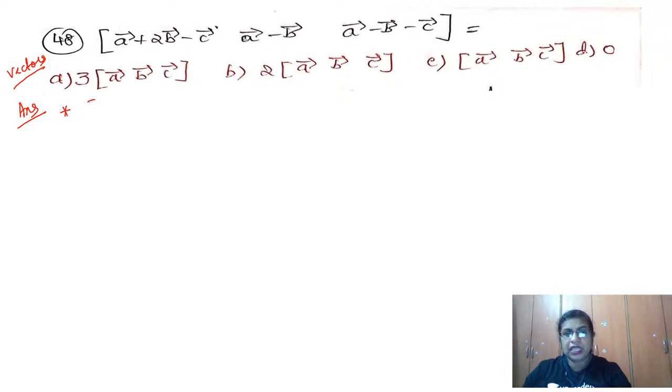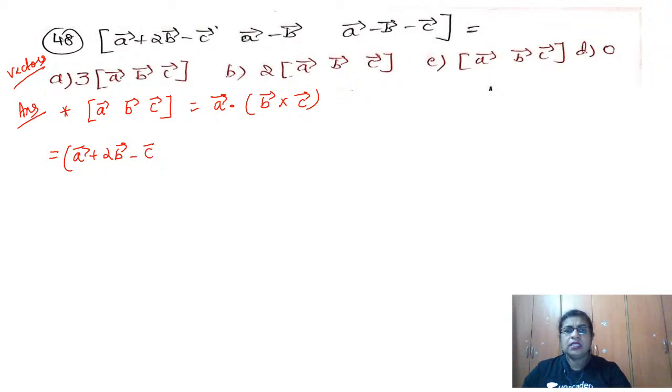So I will just write the three vectors A, B, C, that is the scalar triple product of A, B, C. How to write that? It is A vector dot B cross C vector. So I'm writing it in this format. That means we have, this is equal to A vector, that is A plus 2B minus C vector, dot B vector, that is A minus B, cross C vector, that is A minus B minus C.